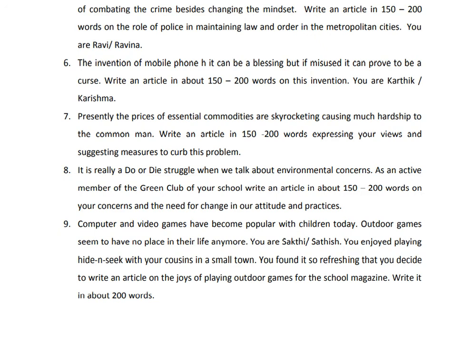And when you are writing an article, what is very much required? The title, then writer's name, and at least three paragraphs. First will be introductory paragraph, second will be body paragraph, and the last will be concluding paragraph. And in between the paragraphs, leave one line. Keep it in mind. Write well the article. Your expression is very important. Your presentation is also very important.